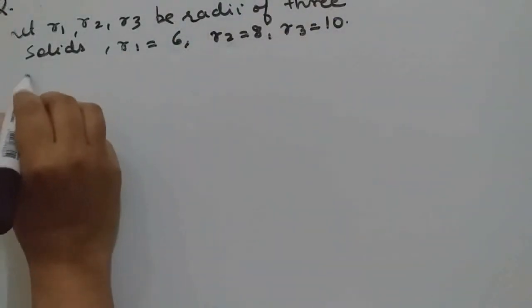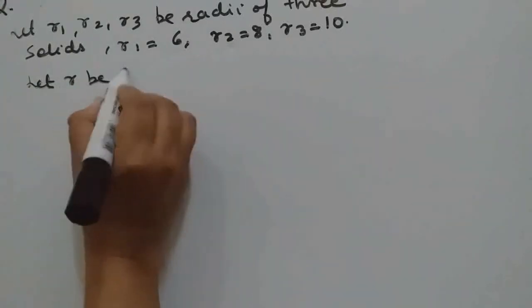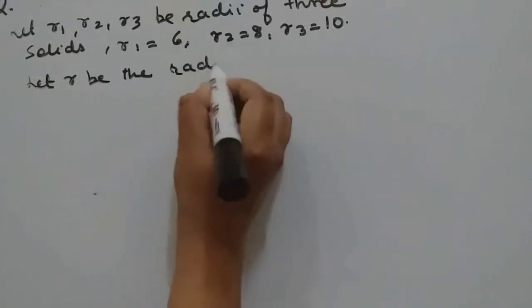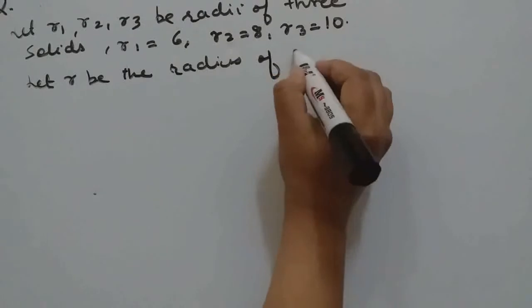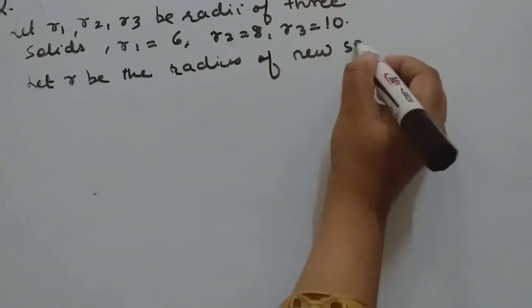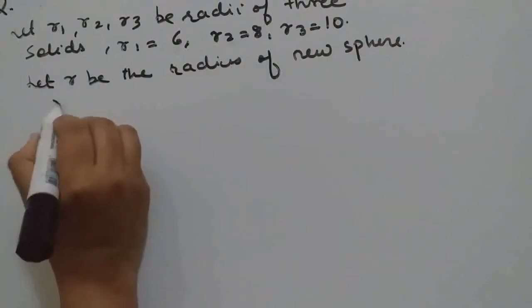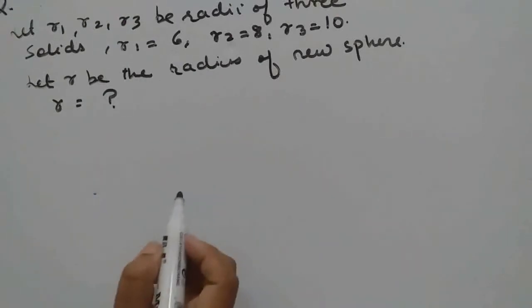Okay, and let R be the radius of new solid, new sphere we can say. So R we should find here.